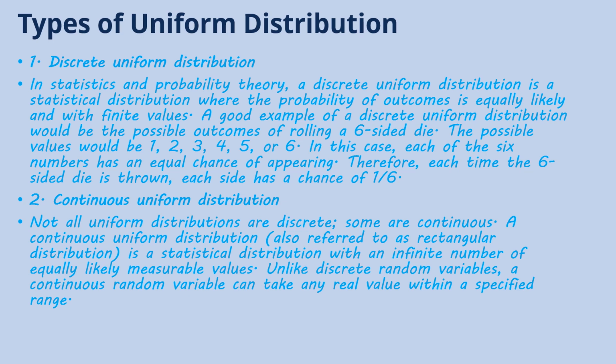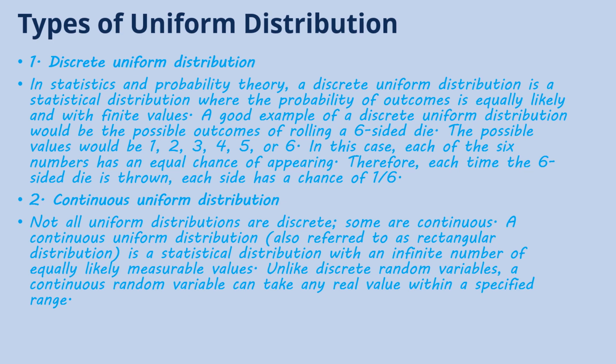And second, the continuous uniform distribution. Not all uniform distributions are discrete. Some are continuous. We can say that there is not every time a finite number of outcomes. It is also a statistical distribution with an infinite number of equally likely measurable values.